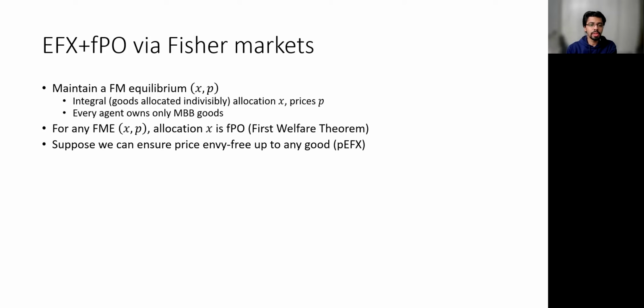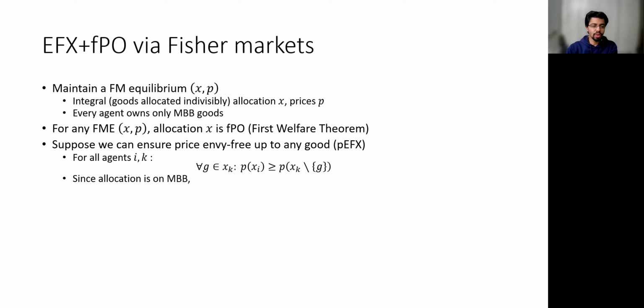So suppose we can do something stronger. Suppose we can ensure price envy-freeness up to any good, PEFX, which is the same as the EFX condition, but with agent spending instead of values. So we require that for all agents i and k, the spending of agent i, which is the sum of prices of goods in the bundle of agent i, should be at least the spending of any other agent's bundle after removing one good.